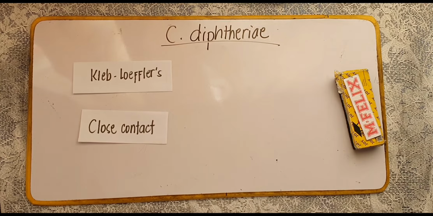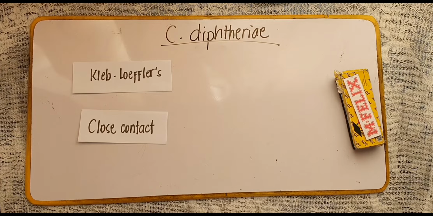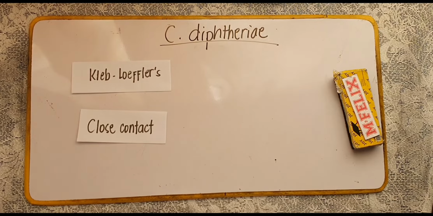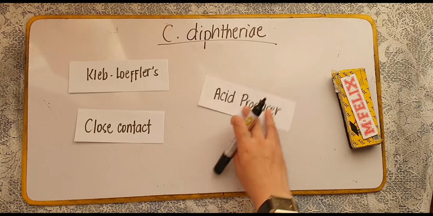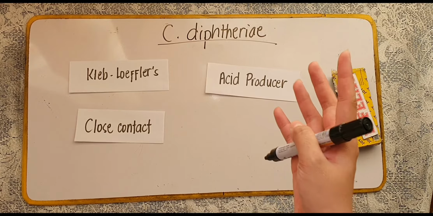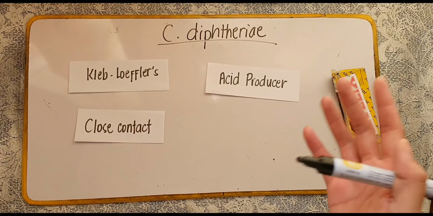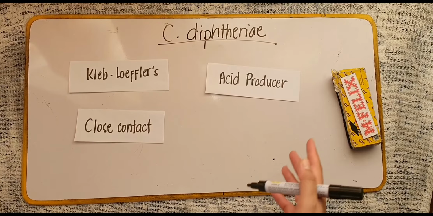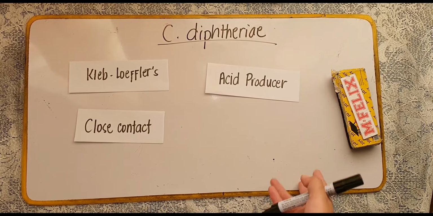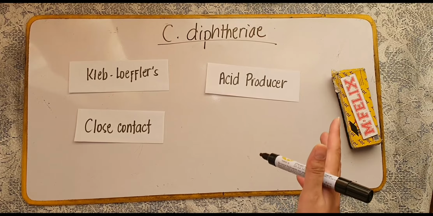Now, your Corynebacterium diphtheriae, again, they are glucose and maltose fermenter. So, biochemically, they will produce acid. Okay? So, acid producer yung mga yan. But, when it comes to TSIA, hindi sila magpuproduce ng gas. Okay? Again, ulitin ko. They produce acid because they are capable of fermenting your glucose and maltose, but they will not necessarily produce gas. Lalo na sa TSIA natin.